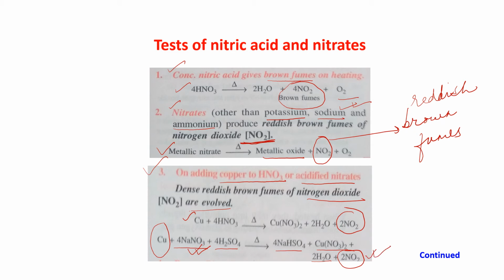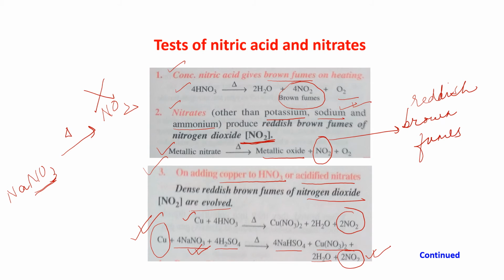That means, suppose you are heating NaNO3, sodium nitrate. It's a metallic nitrate. When you are heating it, you will not get NO2. Simple heating will not give NO2. But this is another reaction: copper, H2SO4 and NaNO3. That time it is giving you NO2. Don't get confused, children.